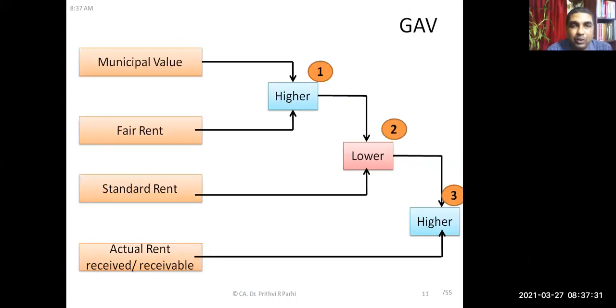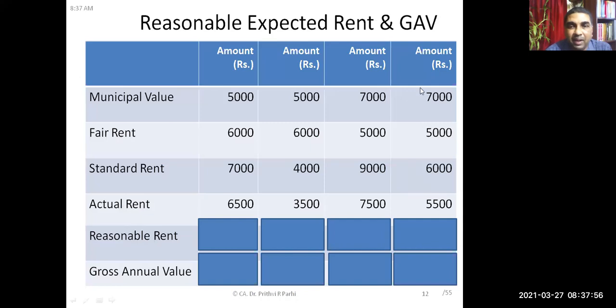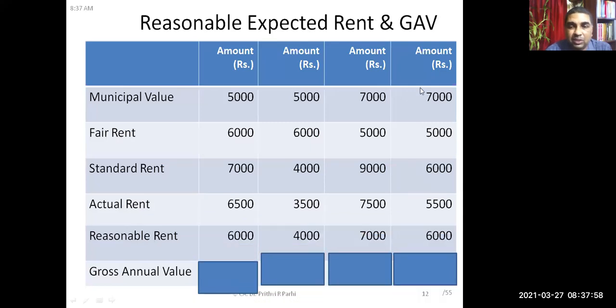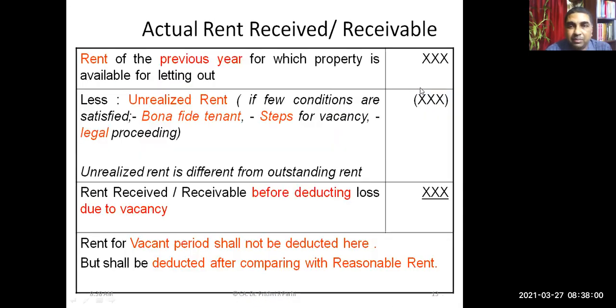And how to compute the gross annual value. Again, this comparison also you have discussed. We need to compare municipal value with the fair rent. We have to pick up the higher figure. Then we have to see that figure should not exceed the standard rent. Therefore, we have to compare that with standard rent, and take the lower of standard rent and the previous figure which is computed. Then in case actual rent received or receivable is higher, then take the actual rent. This concept we have discussed already, and we have done questions also to solve it.